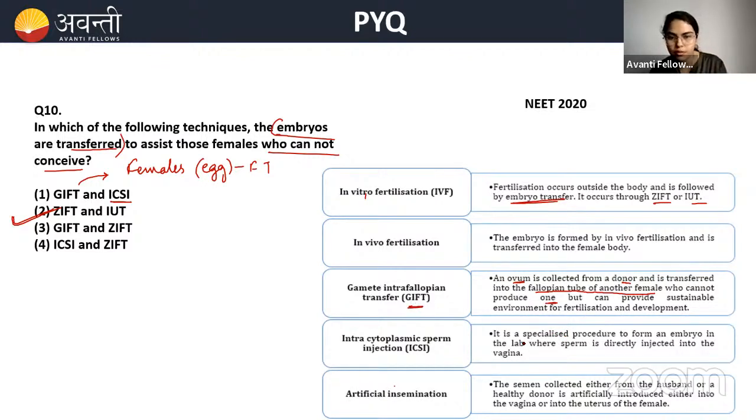At that time, the doctor will do the GIFT. So what is ICSI? It's a specialized procedure where the sperm is directly injected into the ovum. Even in the ICSI case, sometimes the embryos are formed outside. Then artificial insemination is done when the male is not able to inseminate inside the vagina of the female. The male person does not have the ability to release the sperms inside the female body. At that time, we do artificial insemination.